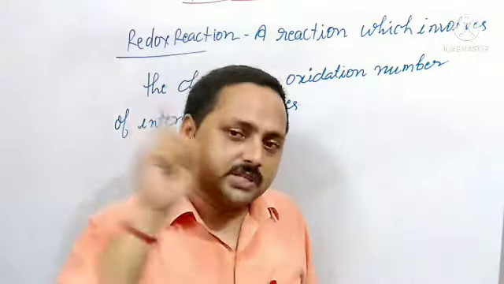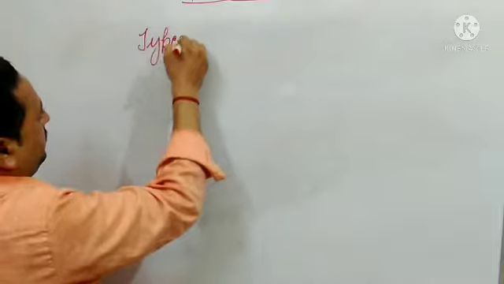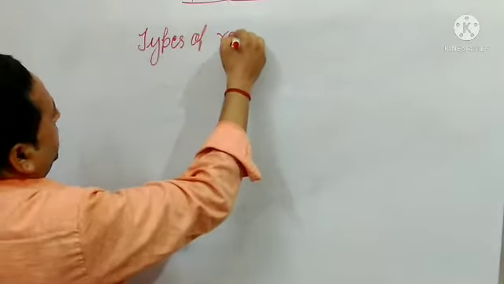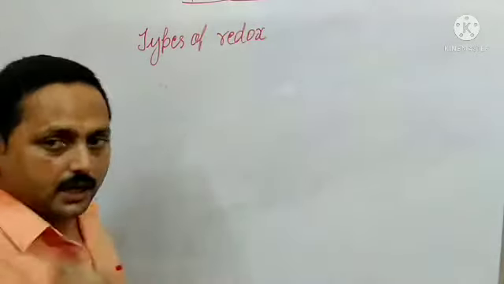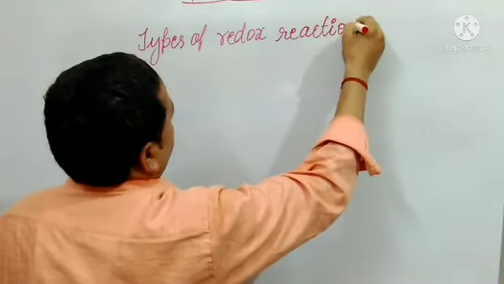So you might have revised it. Yes, there are 4 types of redox reaction. What is that? There are 4 types of redox reaction. Here our topic is types of redox reaction. What is our topic? Types of redox reaction. So there are 4 types of redox reaction.